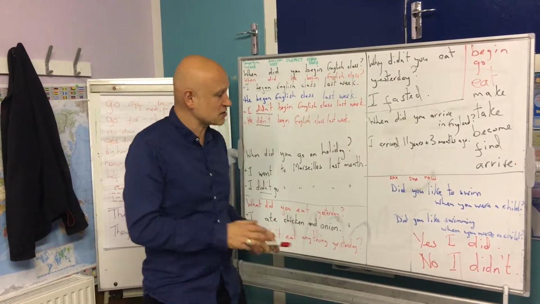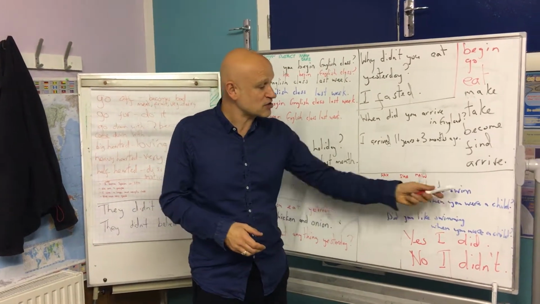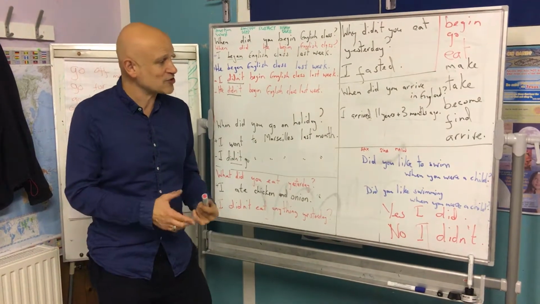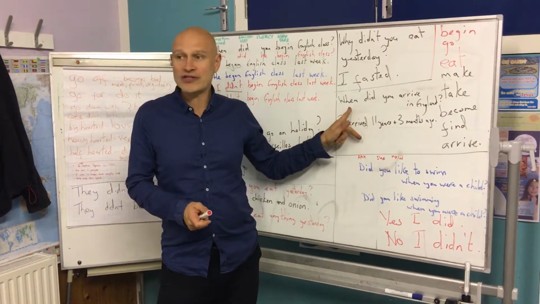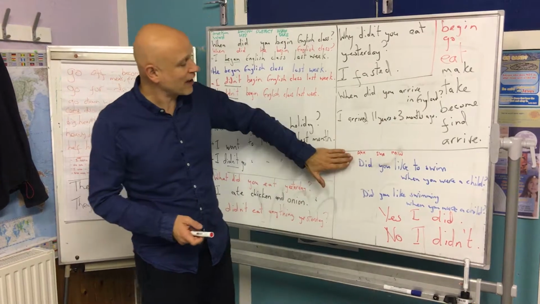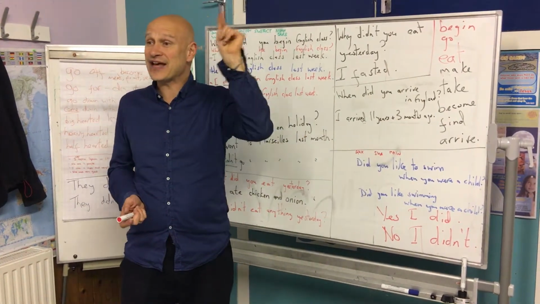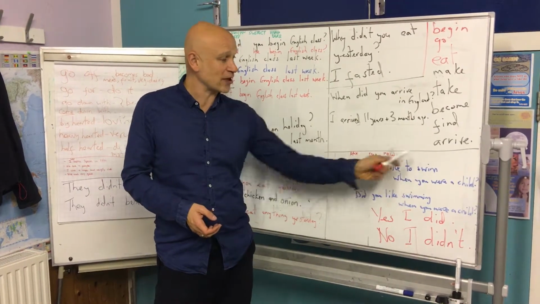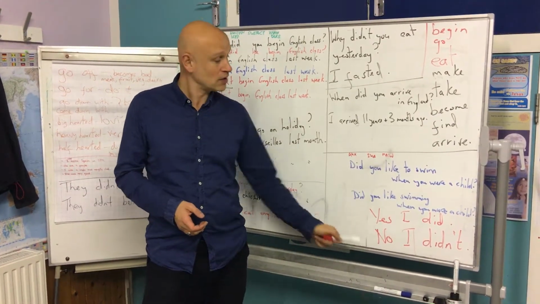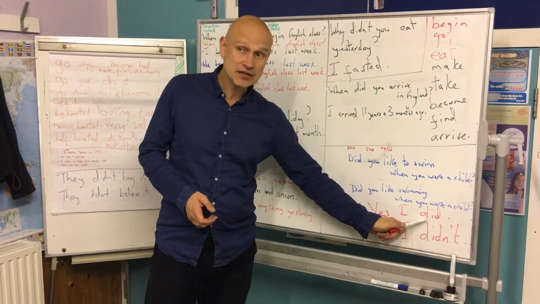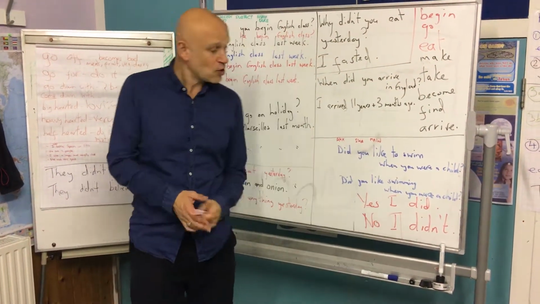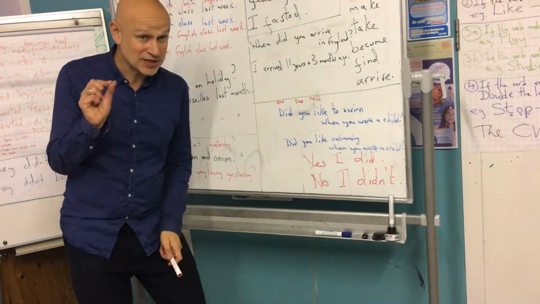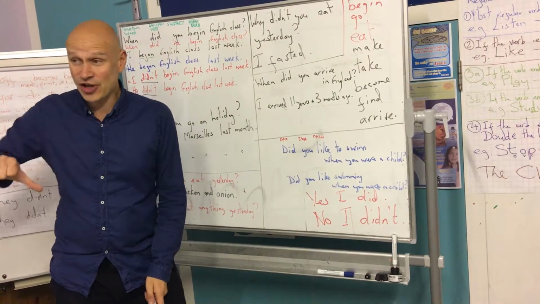And then Monica asks me a question. Did you like to swim or did you like swimming when you were a child? So she asked a question, but she didn't use a question word. When you leave out the question word, the answer is either yes or no. Because she asked it in the past, did you like to swim? The answer is either yes or no. Did you like to swim? Yes, I did. Or no, I didn't. We always look at this first word and we always answer using that word for yes, no questions.